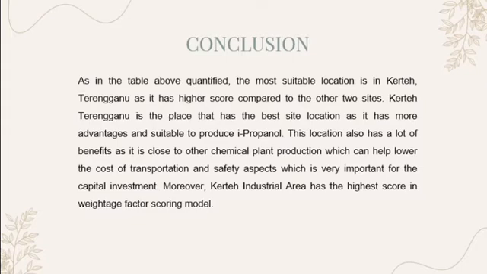So in conclusion, the most suitable location is in Kerteh, Terengganu, as it has a higher score compared to the other two sites. Kerteh, Terengganu is a place that has the best site location as it has more advantages and is suitable to produce isopropanol. This location also has a lot of benefit as it is close to other chemical plant production, which can help lower the cost of transportation and the safety aspect, which is very important for the capital investment. Moreover, Kerteh Industrial Area has the highest score in the weightage factor scoring model.